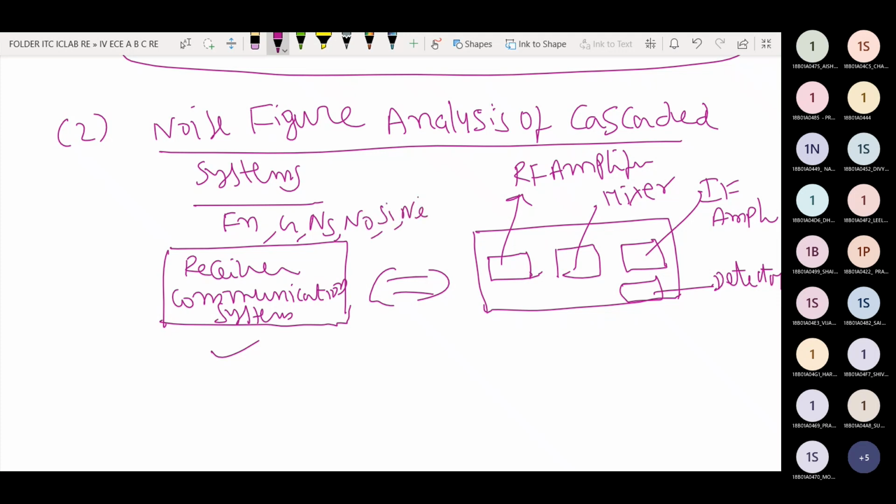Now I will concentrate on individual blocks. All these blocks are connected like this. That is called a cascaded connection. Now I am going to analyze the noise figure of this cascaded connection.